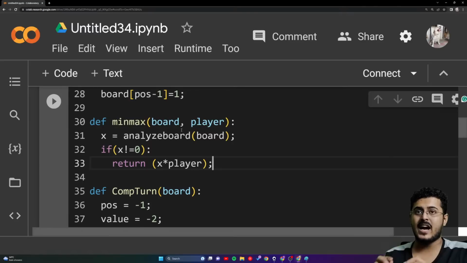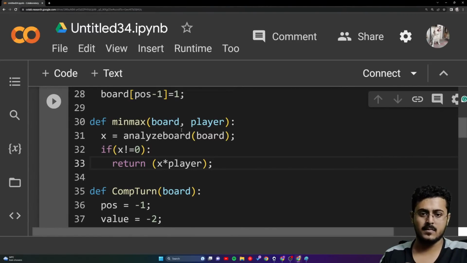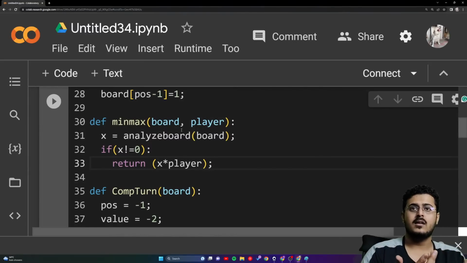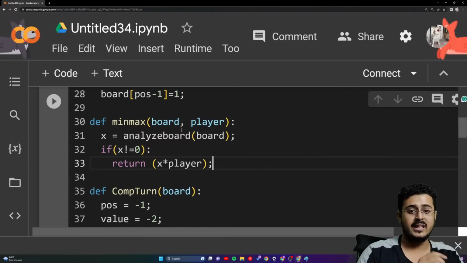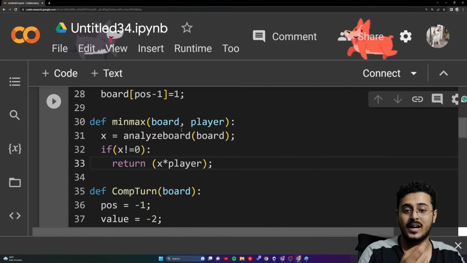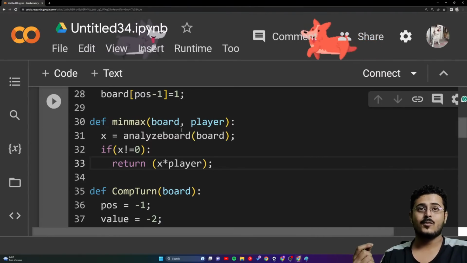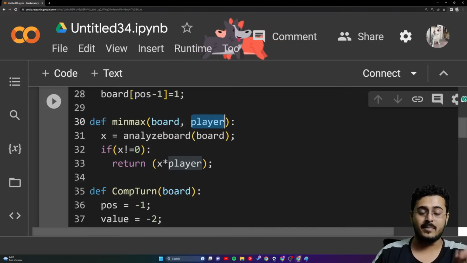Right now we know that x means who won the game. So let's assume that if somebody has won, then the last person who played is the one who won. Whoever the current player is, he has not won the game; he is now going to play.